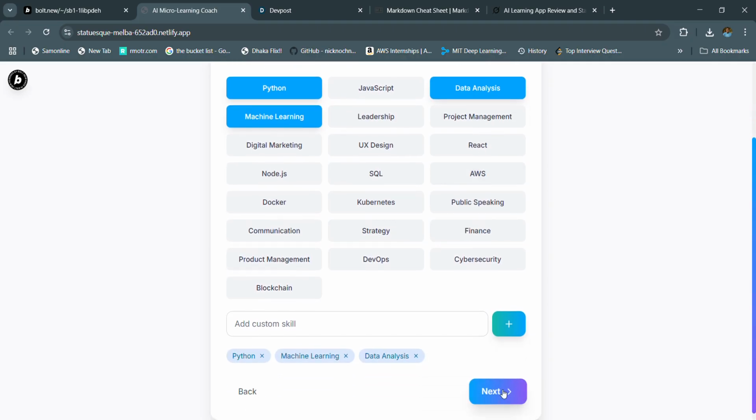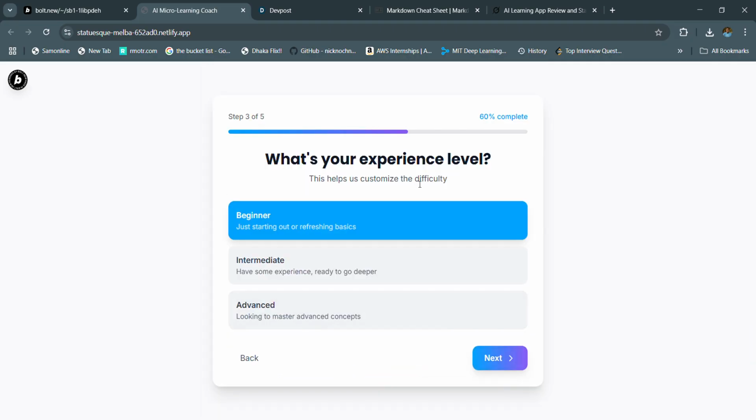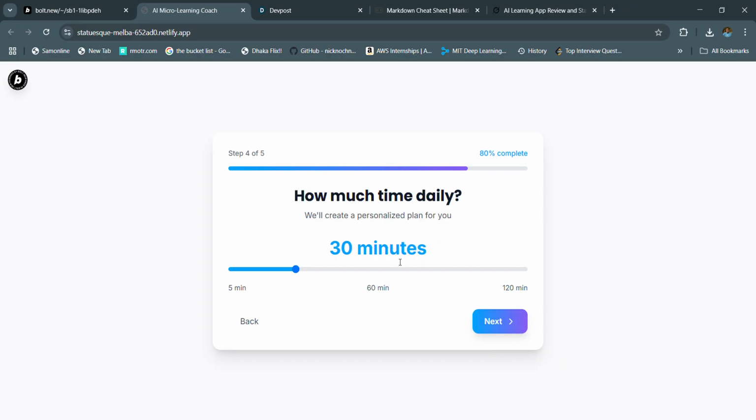So we press next, and here you can see that we can select our experience level. It is for fine tuning the model. So we just assume that we are a beginner. We will select beginner, and how much time we can spend daily. Our contents will be made according to the items that we select in this quiz.